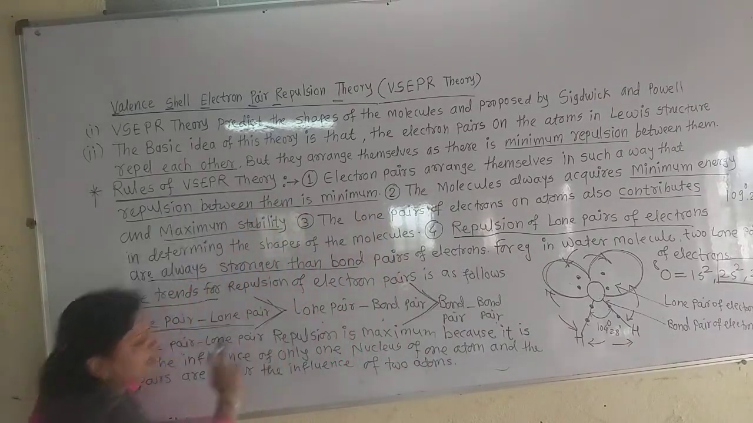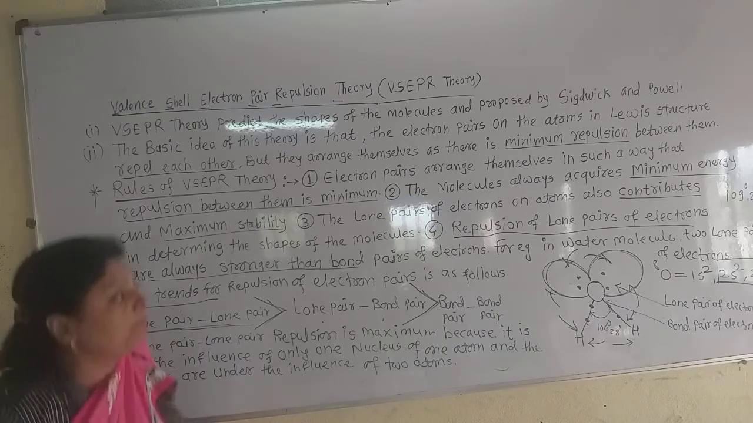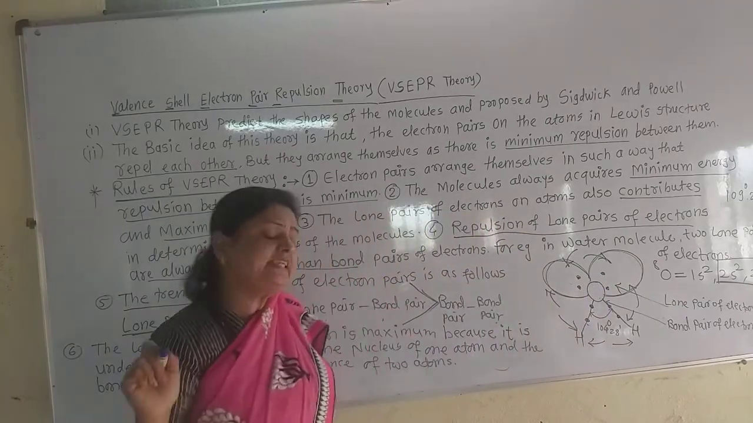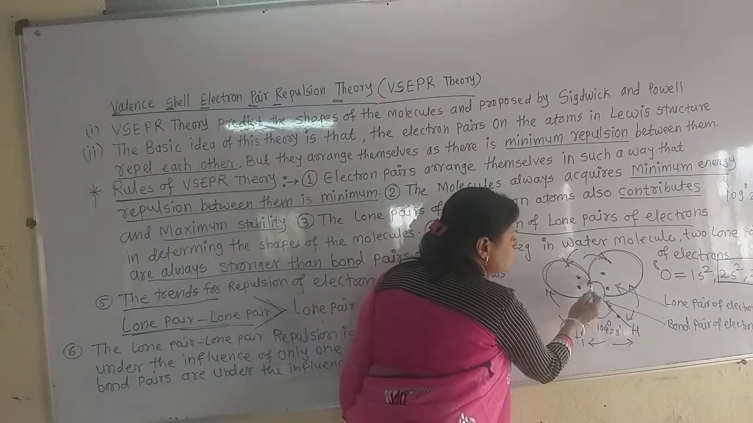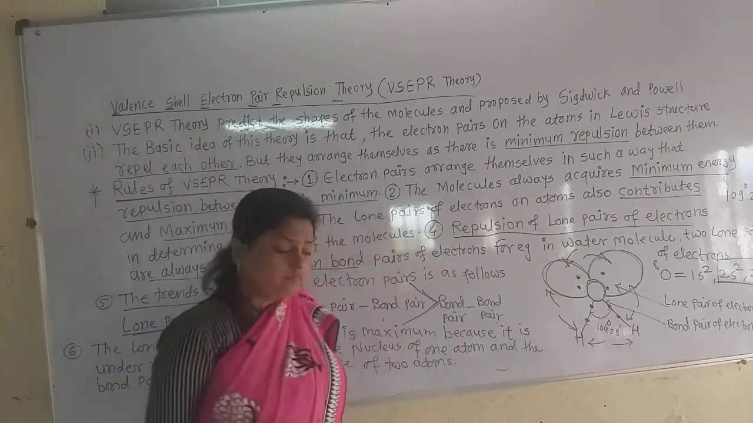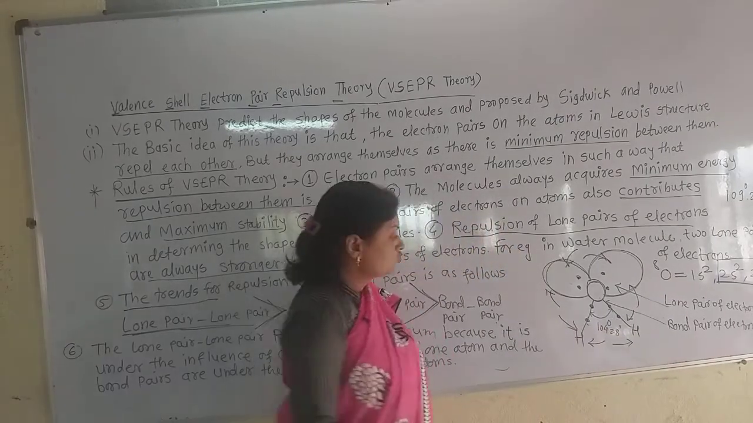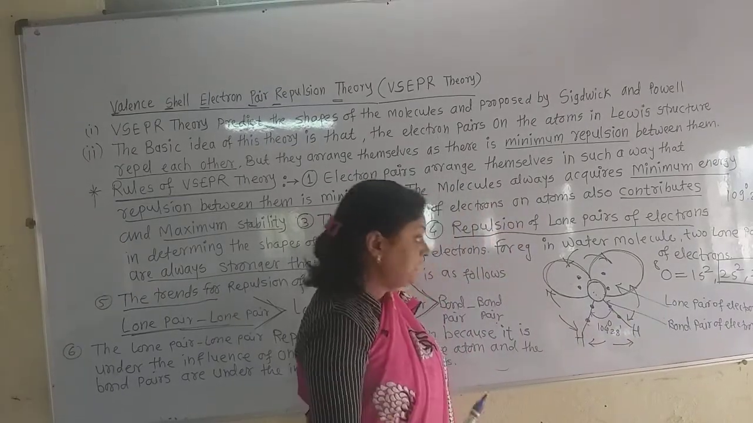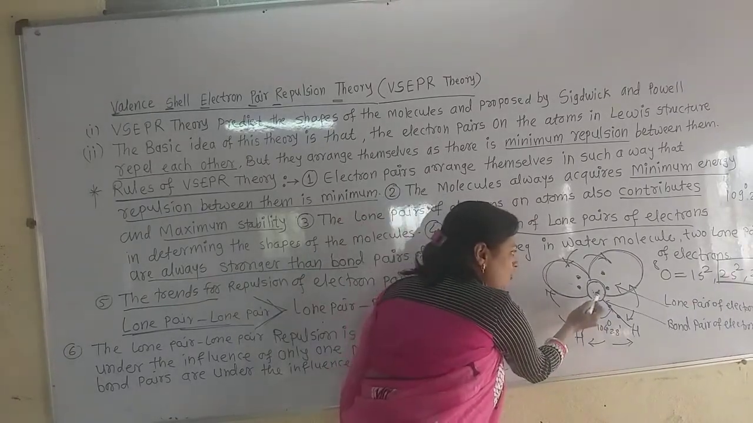Now why is the lone pair repulsion maximum? What is the reason? Because these lone pairs of electrons are under the influence of only one atom. Here, in the water molecule, these lone pairs of electrons are under the influence of only this one oxygen atom. But the bond pair of electrons are under the influence of two atoms, this oxygen and hydrogen. That means these lone pairs of electrons are under the influence of only one nucleus, of this oxygen atom.